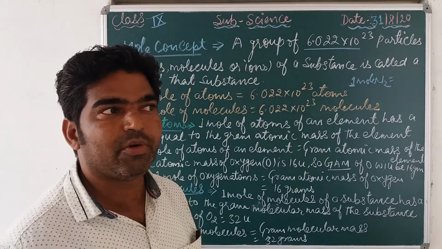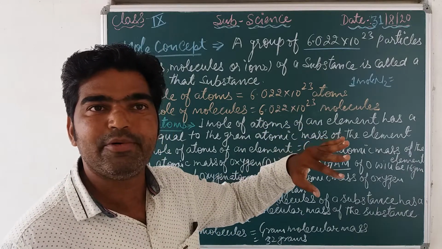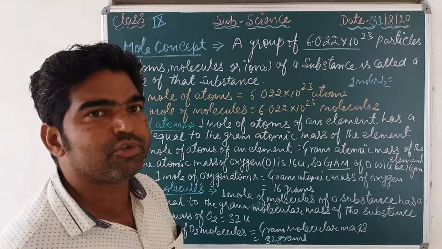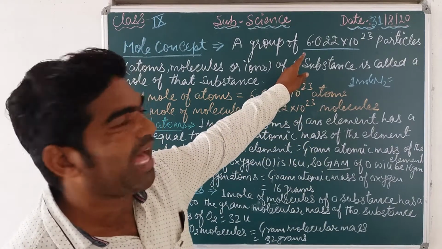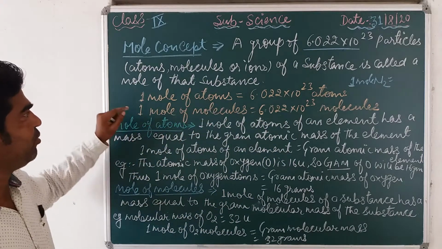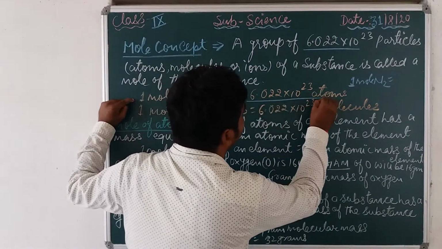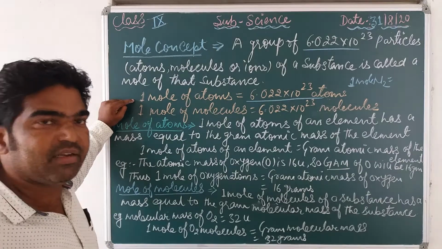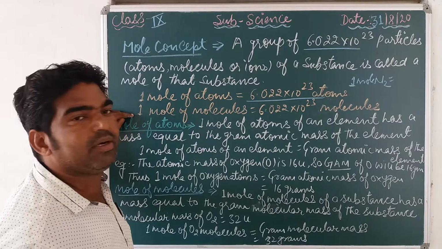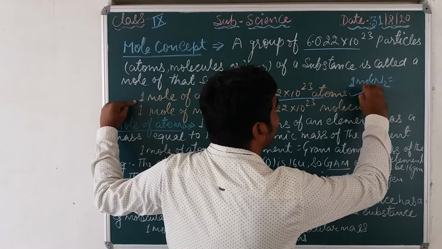How many formula units of sodium chloride are in that compound? That is equal to the Avogadro number, which is fixed. So 1 mole of atoms of any substance is always equal to the Avogadro number, and that is a constant, that is fixed. If we talk about 1 mole of molecules of oxygen, or 1 mole of atoms, that is equal to that number of atoms.